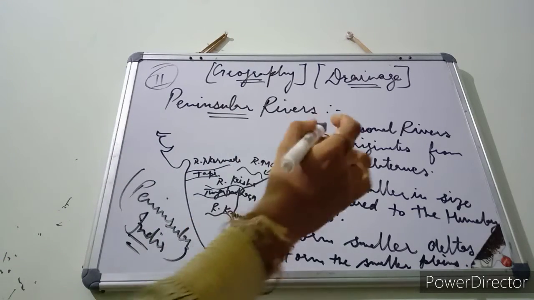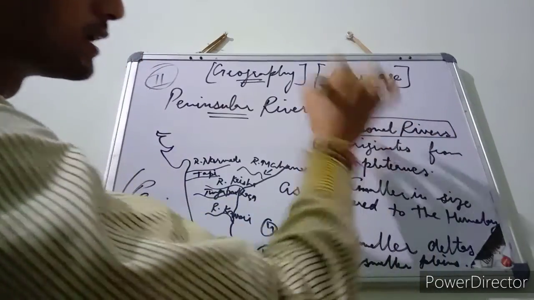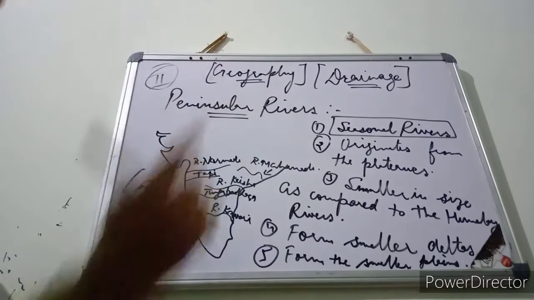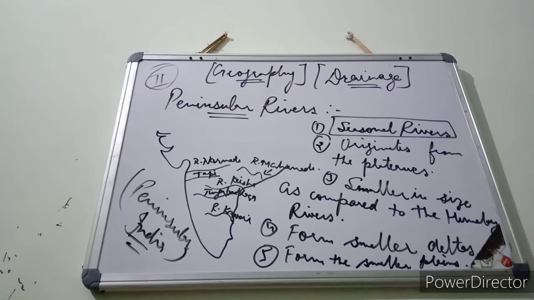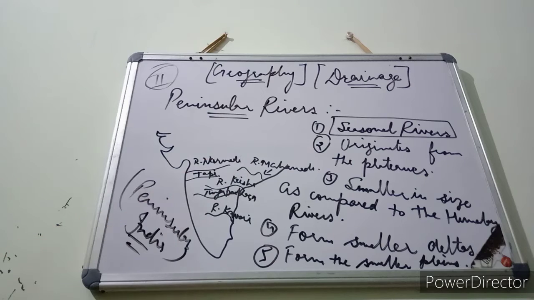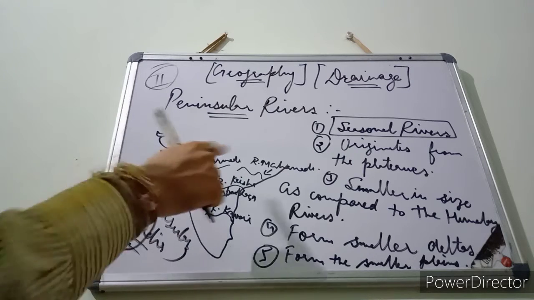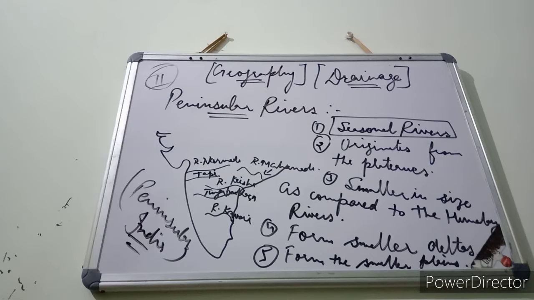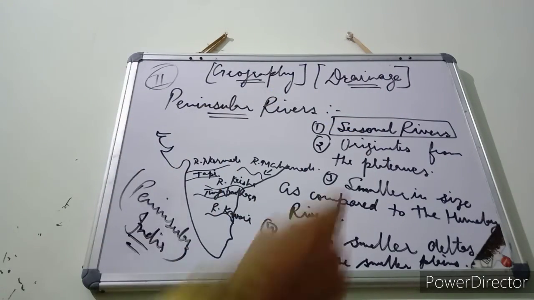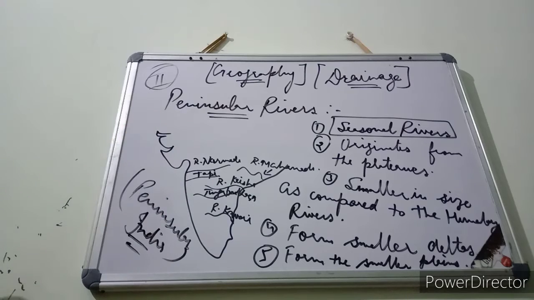Now, beta, first of all, number one, all these are seasonal rivers. Why are they called seasonal rivers? Because these rivers are not perennial in nature. These are seasonal in nature. Why are they seasonal? Because they flow with their full flow in their own season, that means in the monsoon season. Whenever there is monsoon season, these rivers flow with their full water. But when the monsoon season passes, these rivers flow with very less water. That is why all of these rivers are known as seasonal rivers.